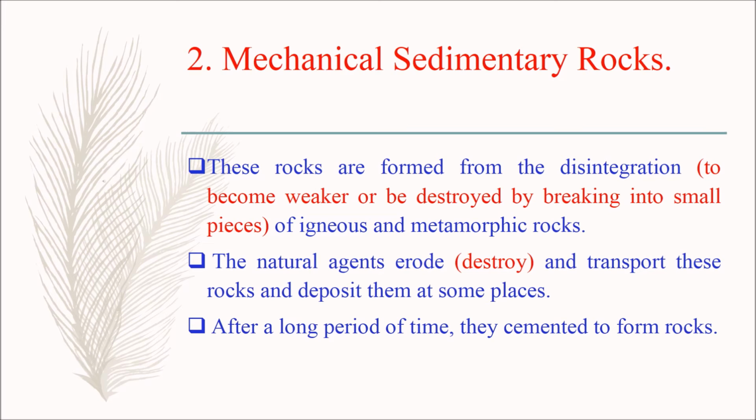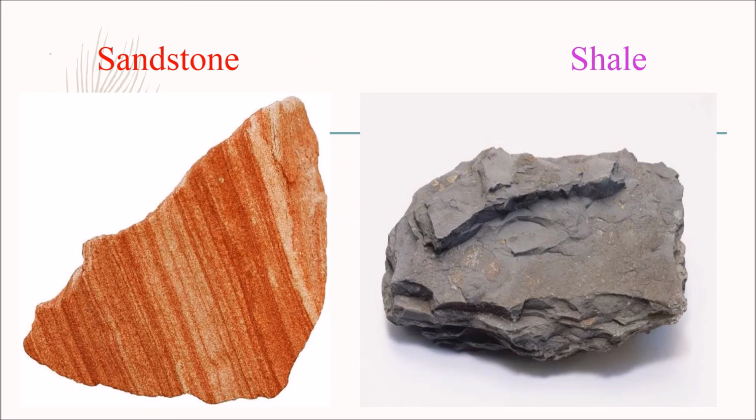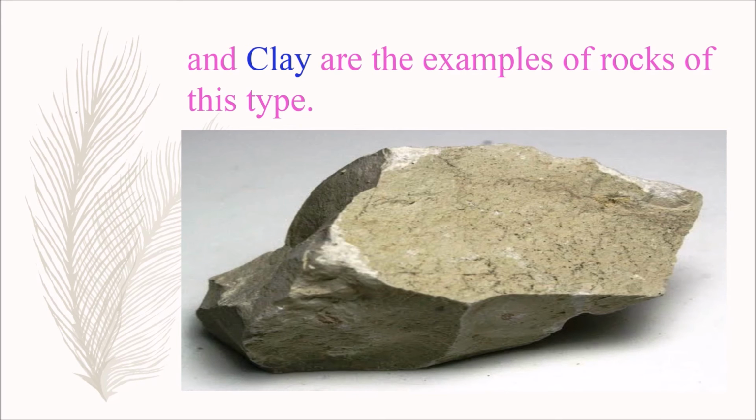After a long period of time, they cement to form rocks. Sandstone, shale and clay are examples of rocks of this type. Here we can see the pictures of sandstone, shale and clay.